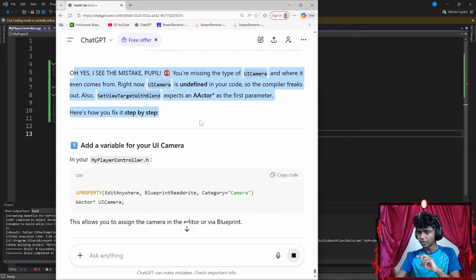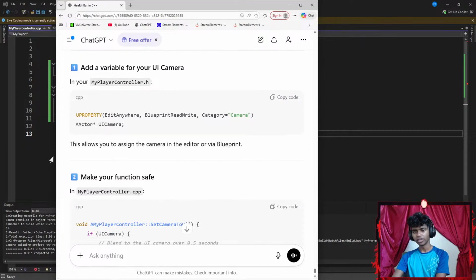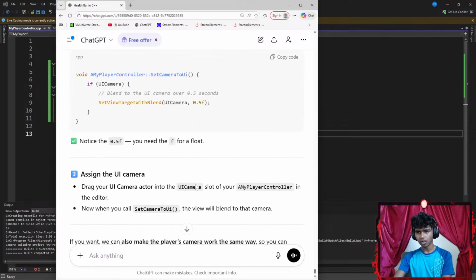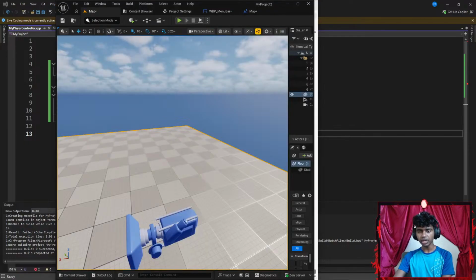You're missing the type of UI camera. Add a variable to your UI camera in the header file. So edit anywhere, blueprint read write, category camera. This allows you to assign the camera in the editor via blueprint. I see. Make your function safe. Oh, I think I see.